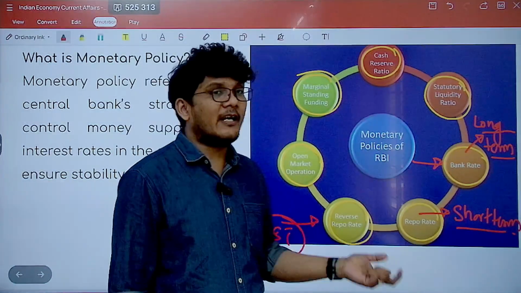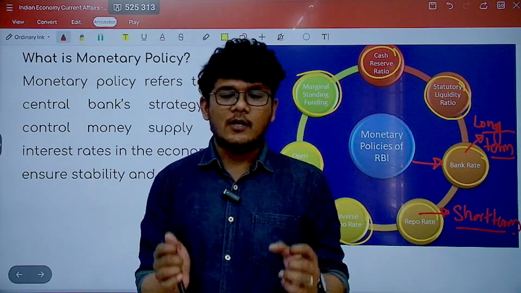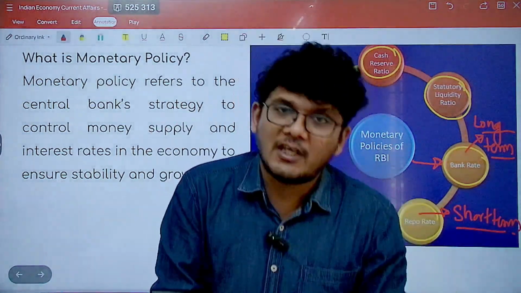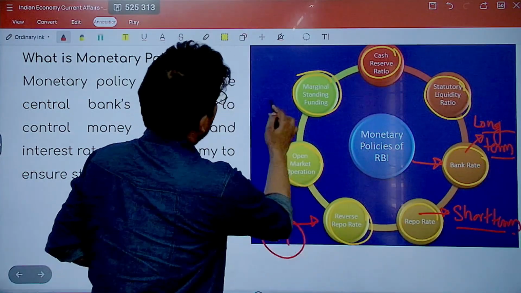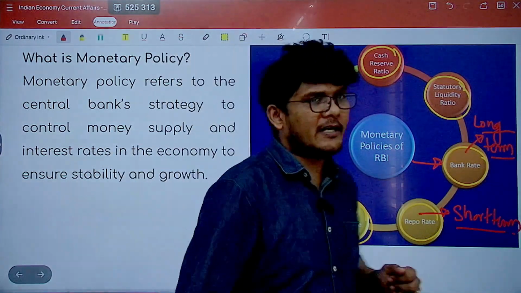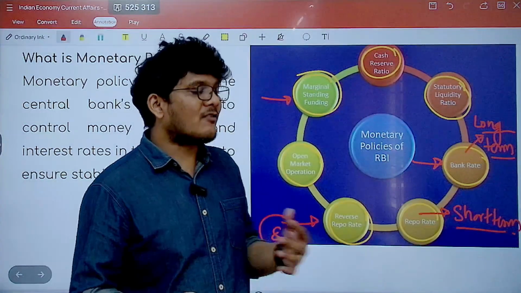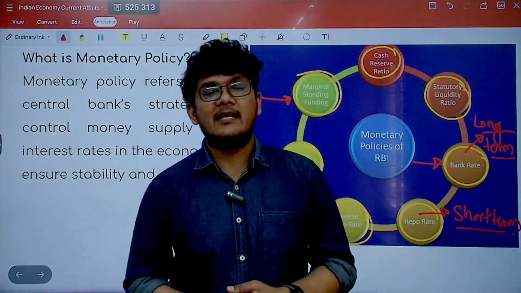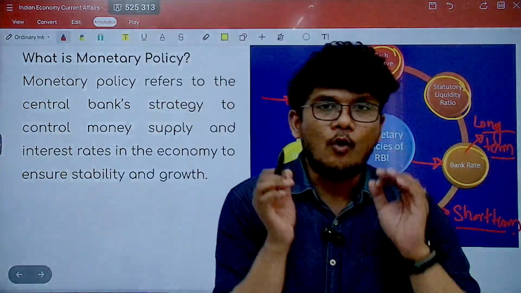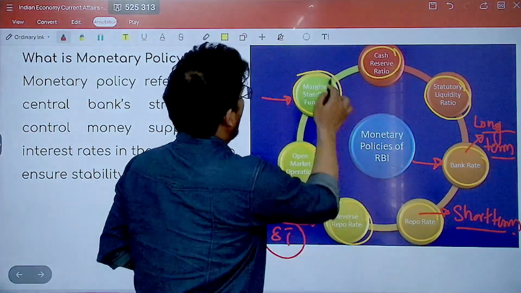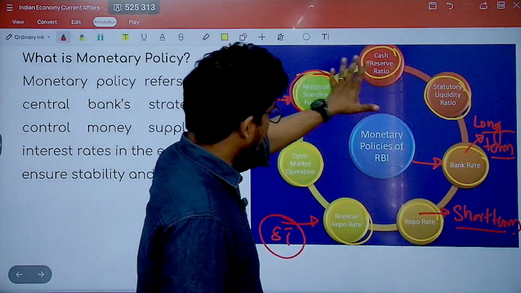Reverse repo is the rate of interest that the RBI gives to the scheduled commercial banks when the scheduled commercial banks park their additional money with the RBI. So that is the reverse repo rate. Then what is marginal standing facility rate? Sometimes the banks might be in urgent need of money, which will be an emergency requirement. So the rate that is charged for such funding, for overnight funding, is known as the marginal standing facility rate, right? So these are the different rates that are present.